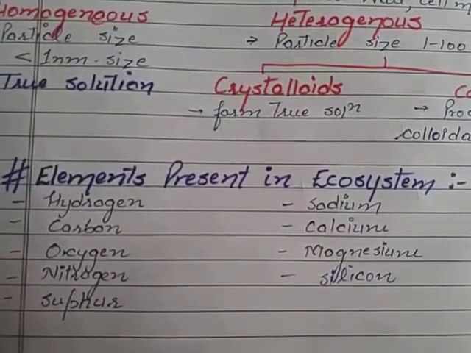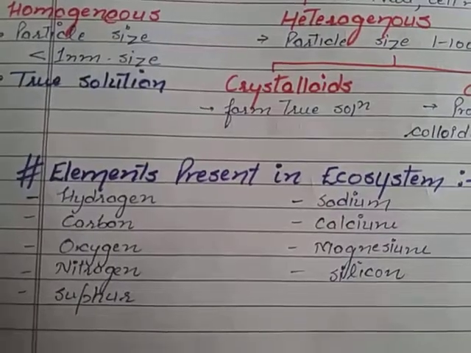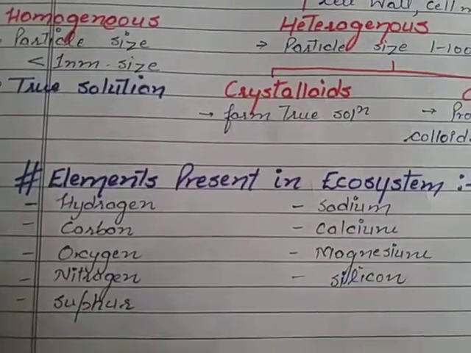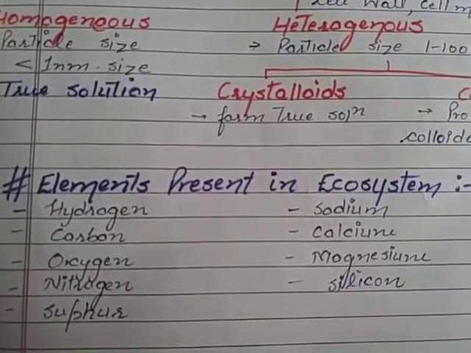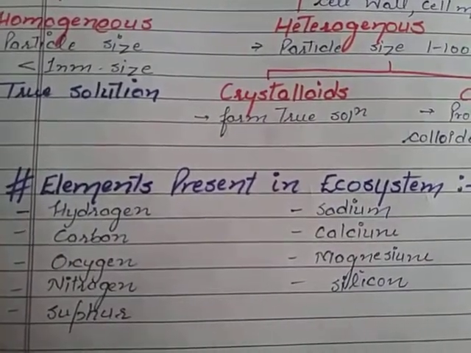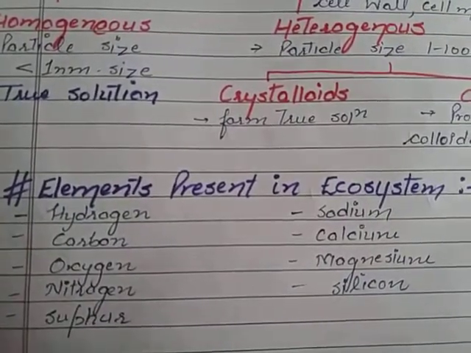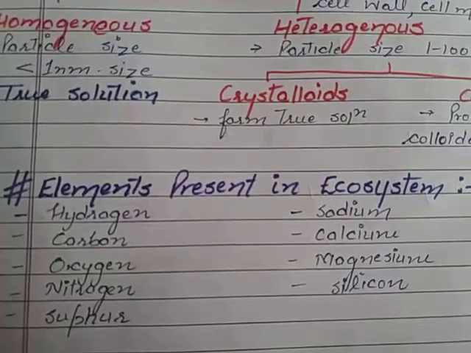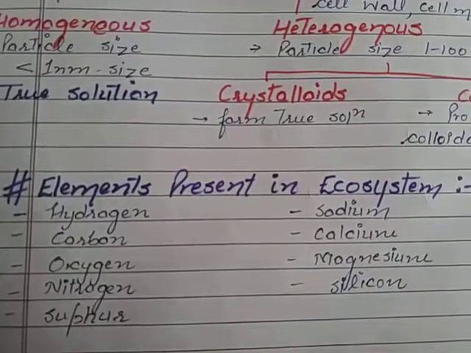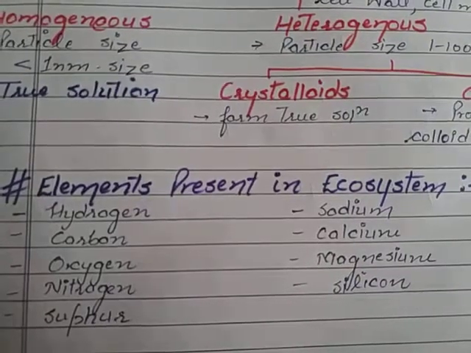Next, we must be familiar with which constituents are similar in living and non-living matter. All the elements given below are present both in non-living and living matter of the ecosystem: hydrogen, carbon, oxygen, nitrogen, sulfur, sodium, calcium, magnesium and silicon. As we have studied in our 10th class, we are familiar with all these elements.